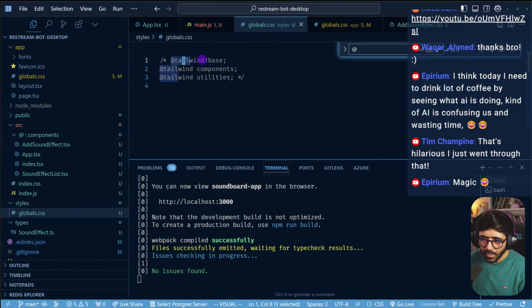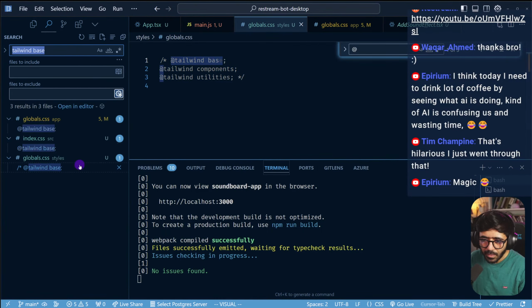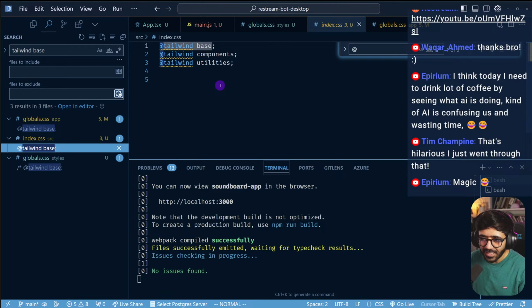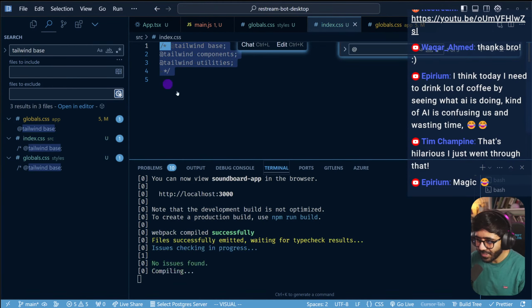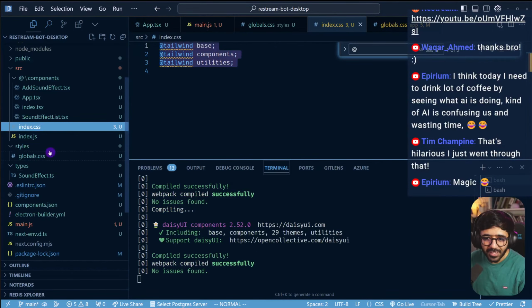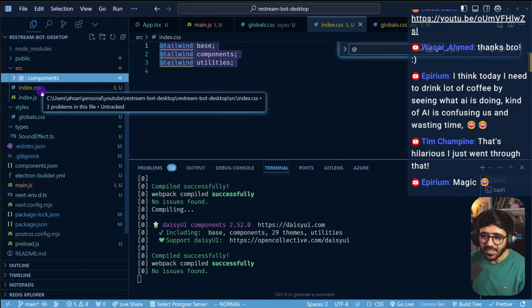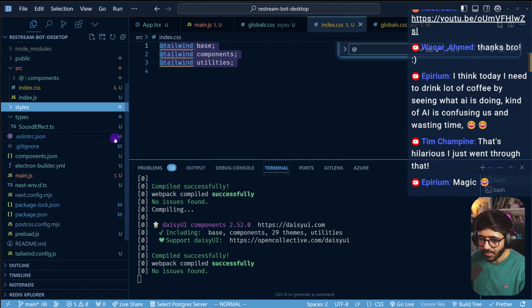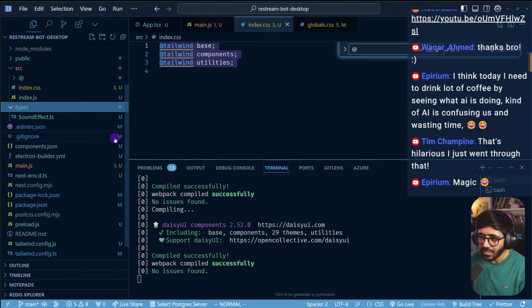So if I look at this Tailwind base, oh, there's one more file. Okay, then we have src. Okay, if I remove this one, okay, that's the one being compiled. Finally, we know which one it is. The source index CSS is the one. Okay, so I'm going to have to remove this styles thingy.